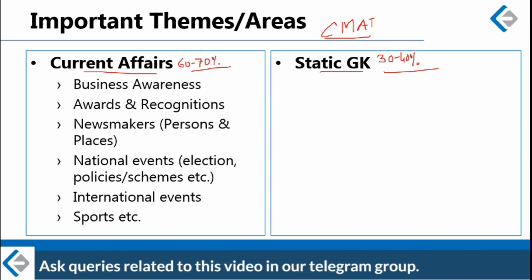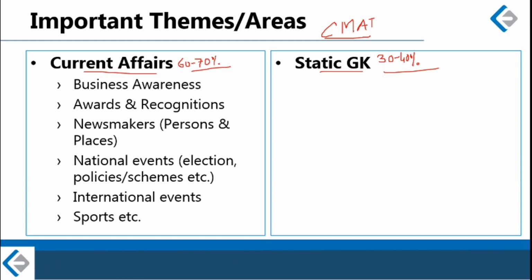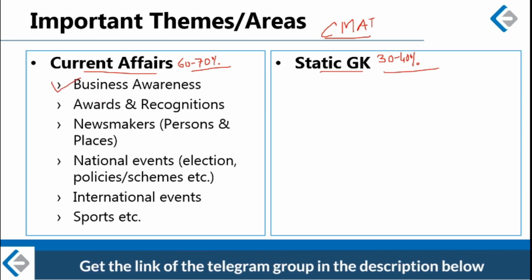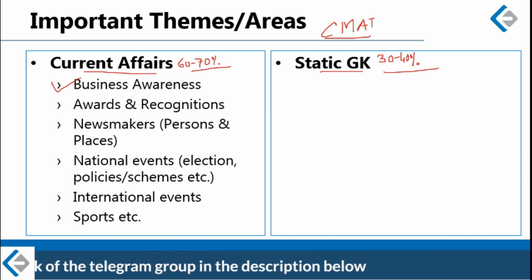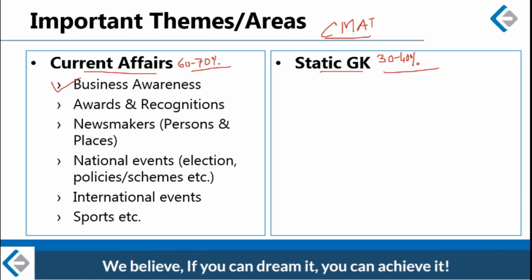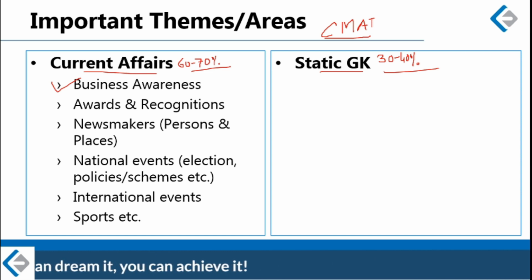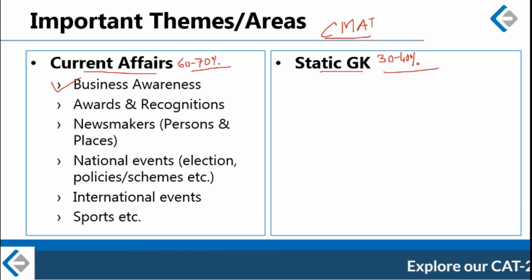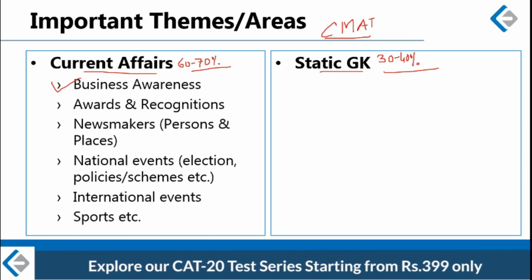The most important area is business awareness, by which I mean news from the field of economy, business and the corporate world: new appointments, major policy changes, mergers and acquisitions, new deals signed, new agreements reached, new brands launched, new brand ambassadors and new ad campaigns started, and so on.